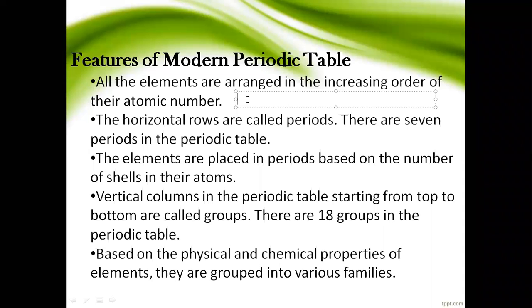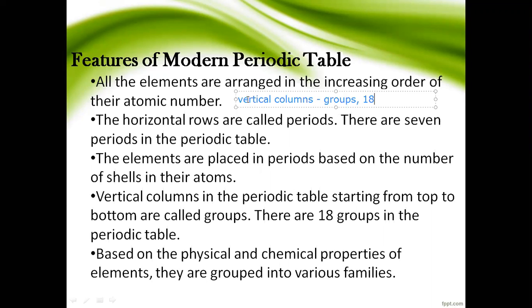Vertical columns are called groups. There are 18 groups in the modern periodic table.